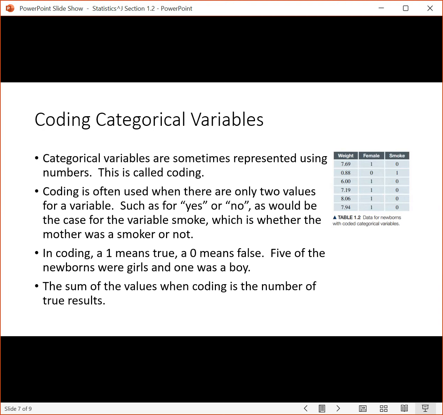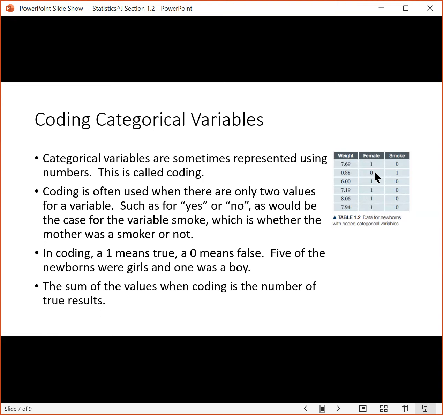Typically, you could have a numerical value where the results are either 0 or 1, but that's not typically the case. The ones in this case mean true, the zeros mean false. If you look down this column, wherever there's a 1, that means true. We're talking about newborns, so this newborn in this row is a female, another female, female, female.